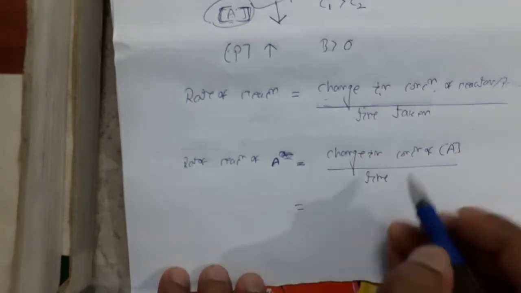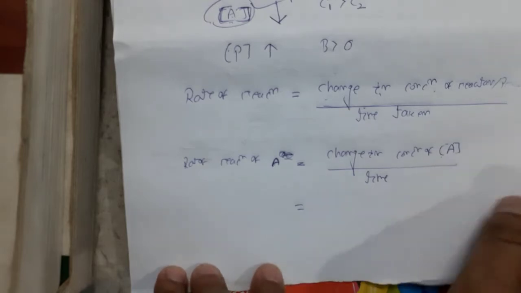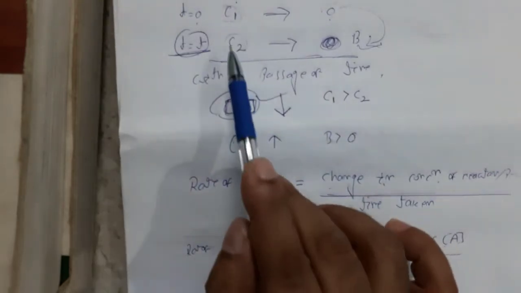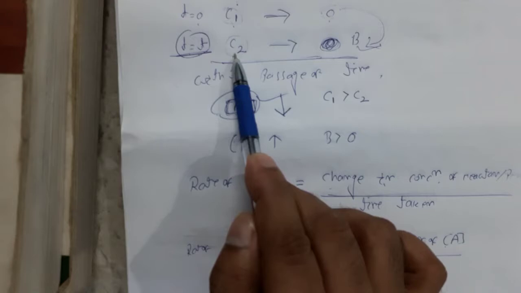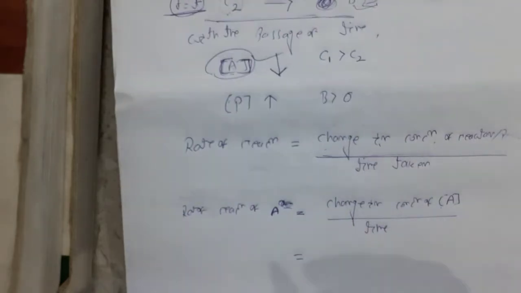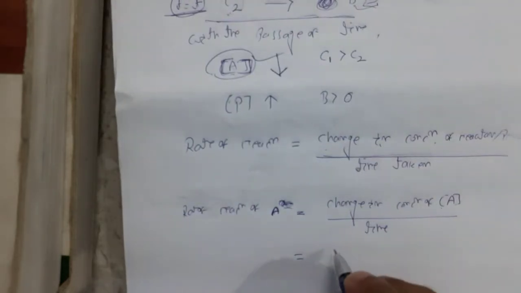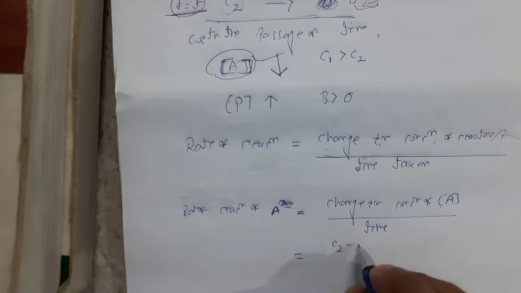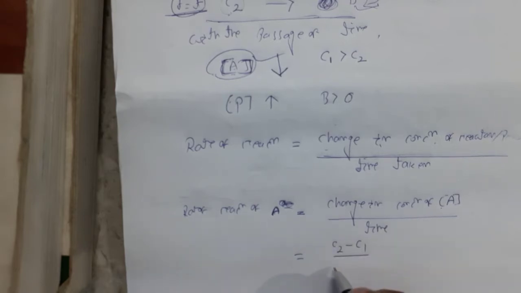I can simply write the change in concentration of A. The initial concentration is C1 and the final concentration is C2. So what is the change in concentration of A? I can simply write C2 minus C1 divided by T minus 0: final concentration minus initial concentration divided by final time minus initial time.